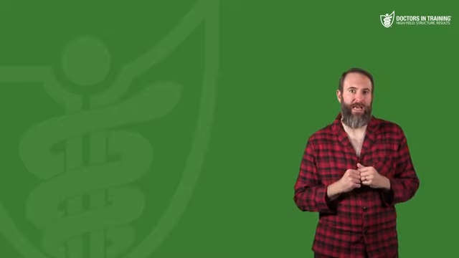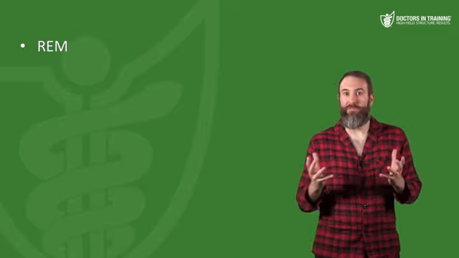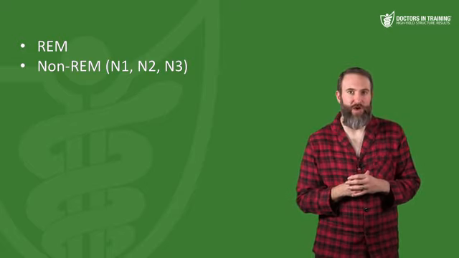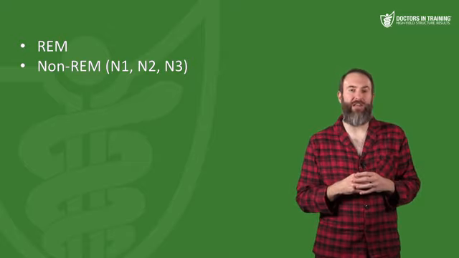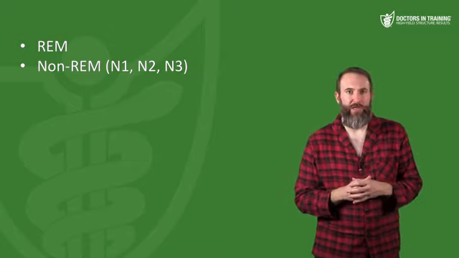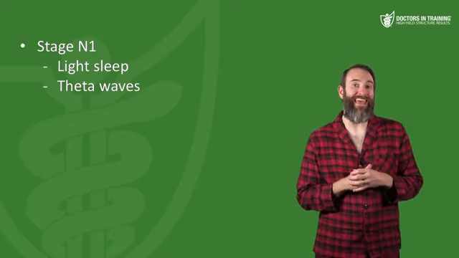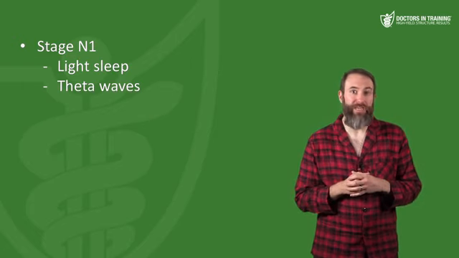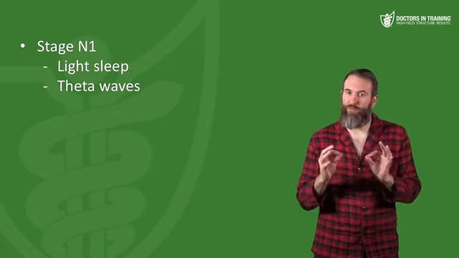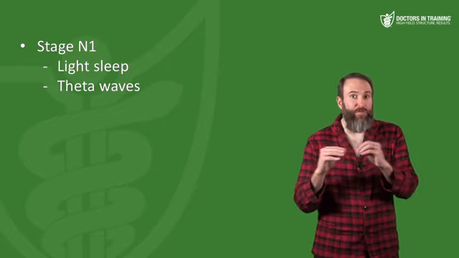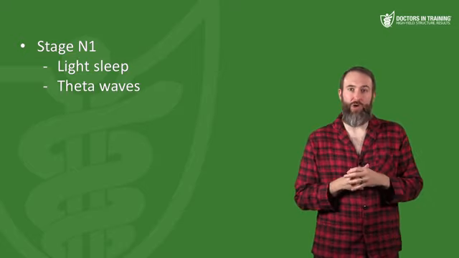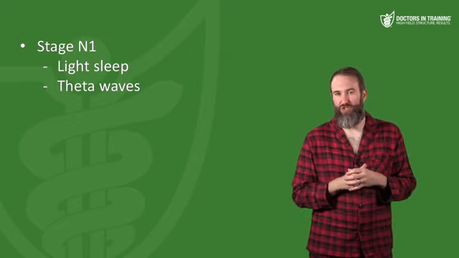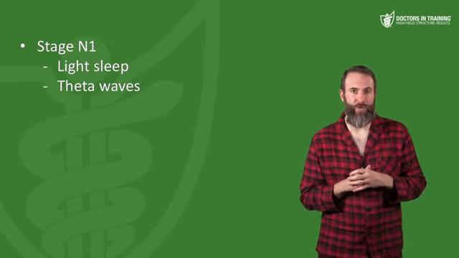And next we have the actual stages of sleep. There are 2 main categories: rapid eye movement sleep, so REM sleep, or the non-REM sleep. And this is why the non-REM stages are often referred to as N1, N2, N3. That stands for the non-REM stage. So first let's talk about stage N1 sleep. This is very light sleep. Here we see theta waves on the EEG. Now there are some books that might have stage 1 showing alpha waves. Alpha waves, remember, are seen in that kind of awake state just before sleep. Make sure you know that stage N1 sleep, when you are actually asleep, shows theta waves. Now young adults will spend about 2 to 5% of their sleep time in that stage 1.